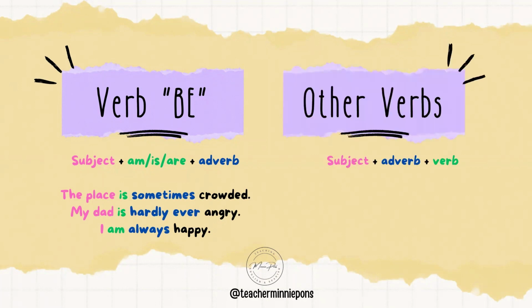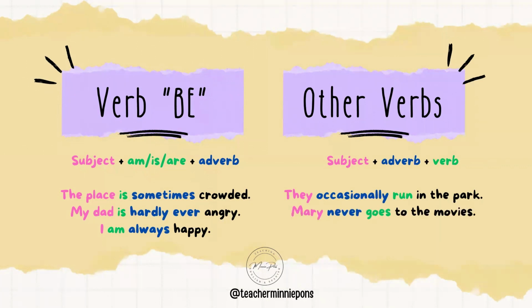When you use other verbs, the structure is the following. Subject, adverb, and verb. For example, they occasionally run in the park. Mary never goes to the movies. My mother often cleans the house.